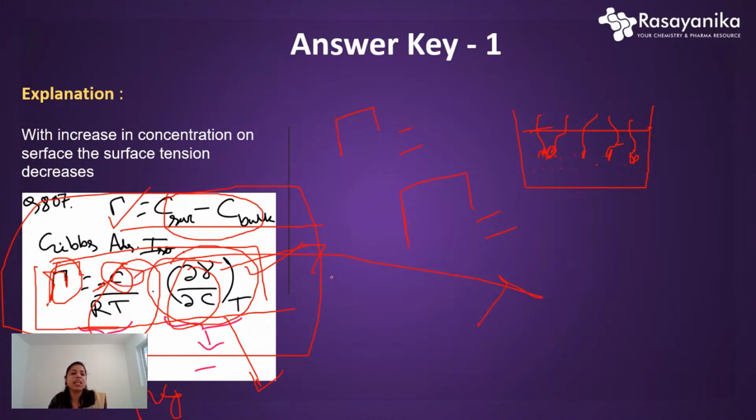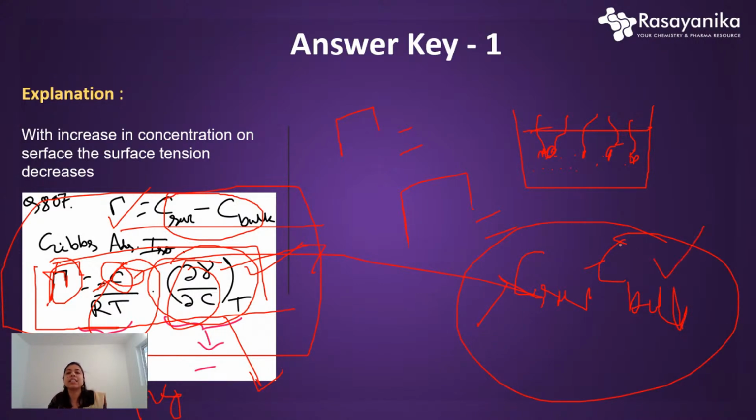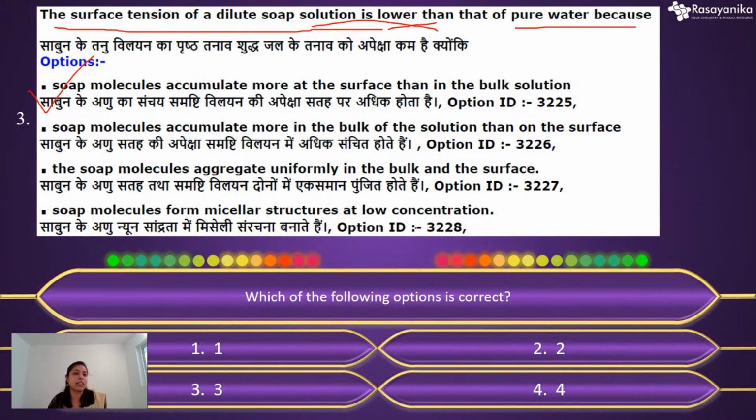And what is this capital gamma? It is nothing but the surface excess, that is, the concentration at the surface minus the concentration in the bulk. So we will get a positive value. From the Gibbs adsorption isotherm, we can easily say mathematically that the concentration at the surface will be higher than in the bulk. So in the options, option 1 will be the correct option, not option 2.